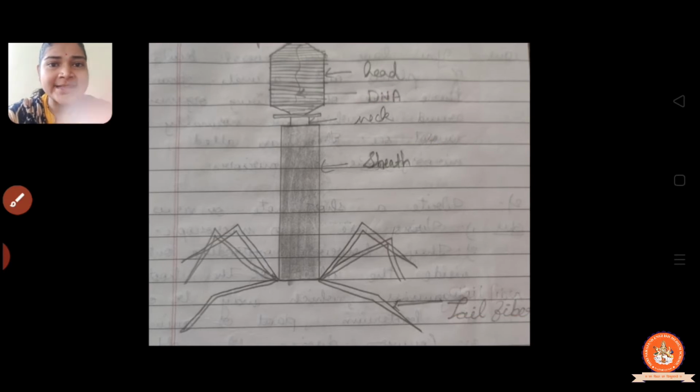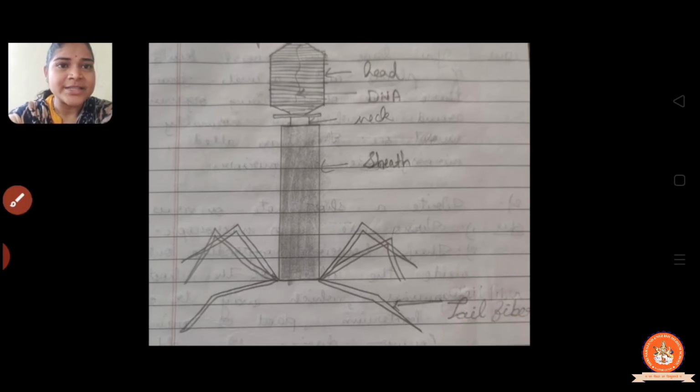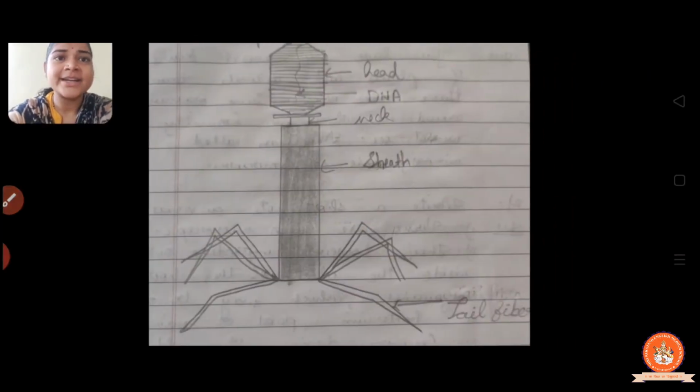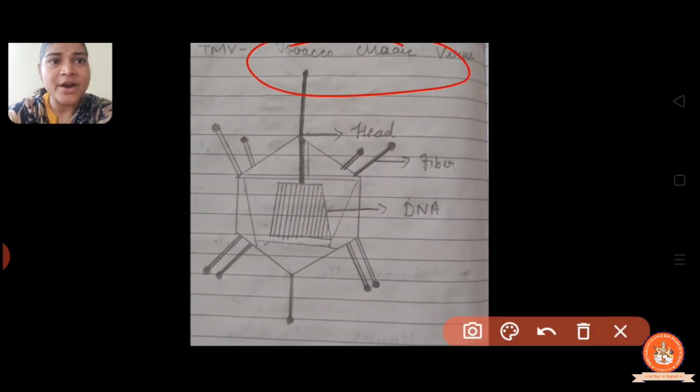And here the tail fiber is present, right? So these are the two examples, tobacco mosaic virus and bacteriophage. The tobacco mosaic virus is found in the tobacco plant, right? So these are the two examples. Students, draw this in your book